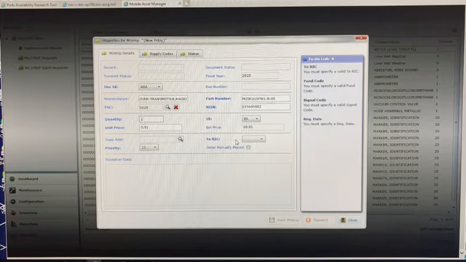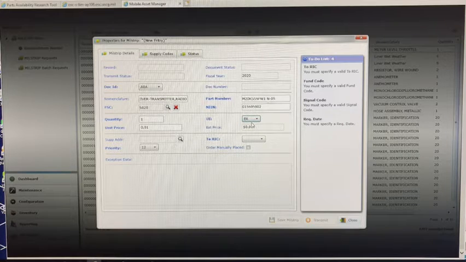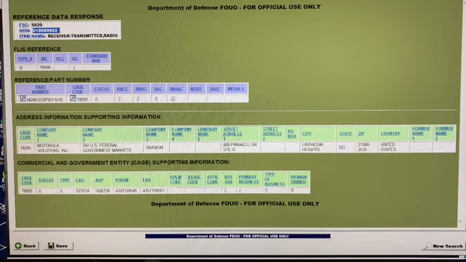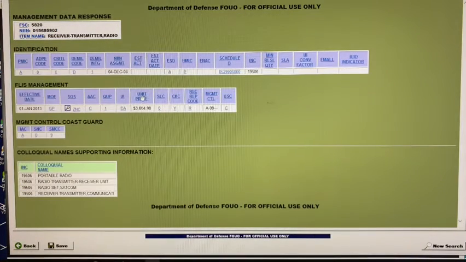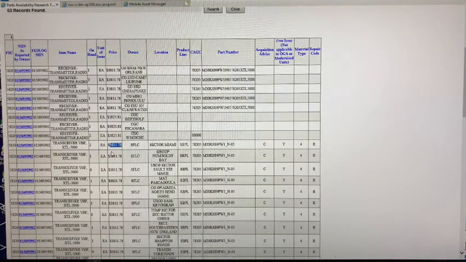For unit of issue, select the unit of issue from the drop-down list. Typically, this is EA for each, but you can verify through FedLog. For unit price, enter price per unit of issue as displayed in CG Part.